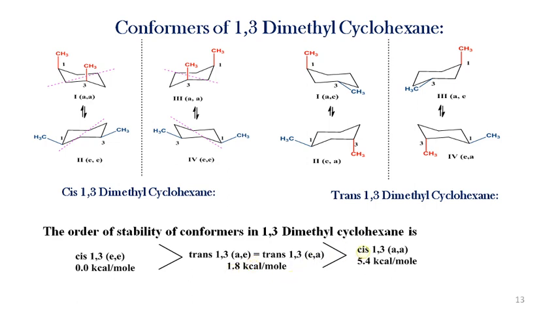The least stable conformer is the cis 1,3 axial conformer. These are the relative energies: for the equatorial conformer 0.0 kilocalories per mole, for the axial equatorial or equatorial axial conformer 1.8 kilocalories per mole, and for the axial conformer 5.4 kilocalories per mole.